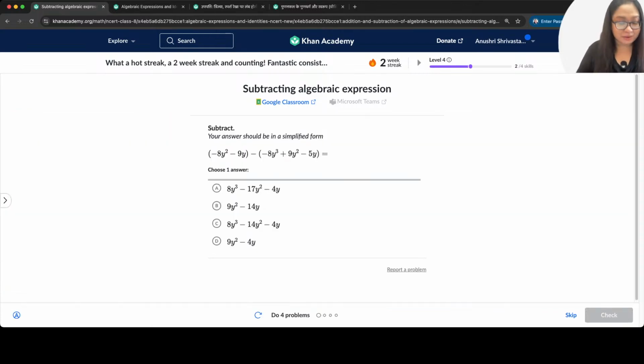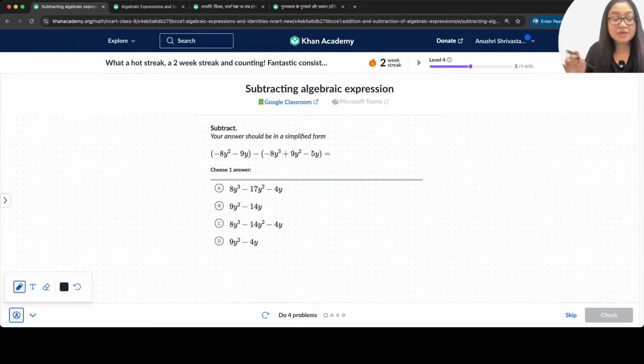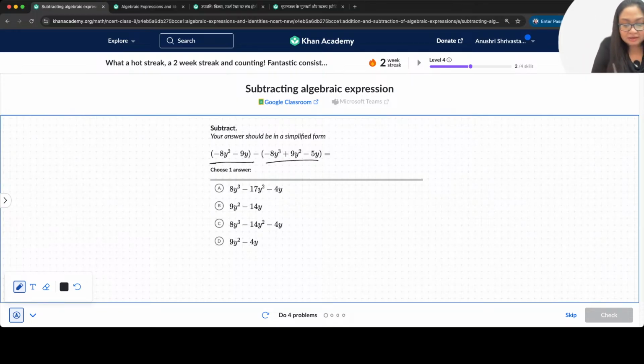Here we go. Here's the first question. We have to subtract here. Your answer should be in a simplified form. You have to subtract this polynomial by this polynomial. So, minus 8y square minus 9y. That's the first one. Minus 8y cube plus 9y square minus 5y. So, be careful. Positive negative signs mistakes happen. So don't do that. Right? And let's go ahead. Start.